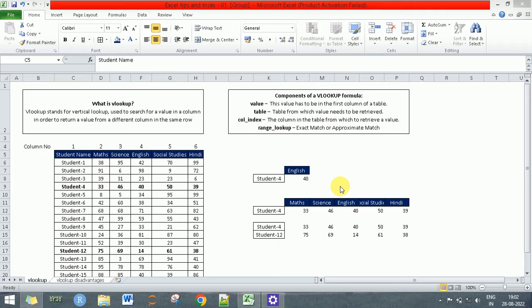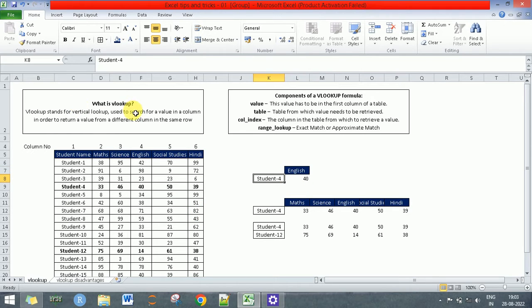Today we look at the VLOOKUP function, how to apply a VLOOKUP and what its disadvantages are. VLOOKUP stands for vertical lookup, which is used to search for a value in a column in order to return a value from a different column in the same row. What does this mean? Say we want to look up the marks of student 4 in English from this particular table.